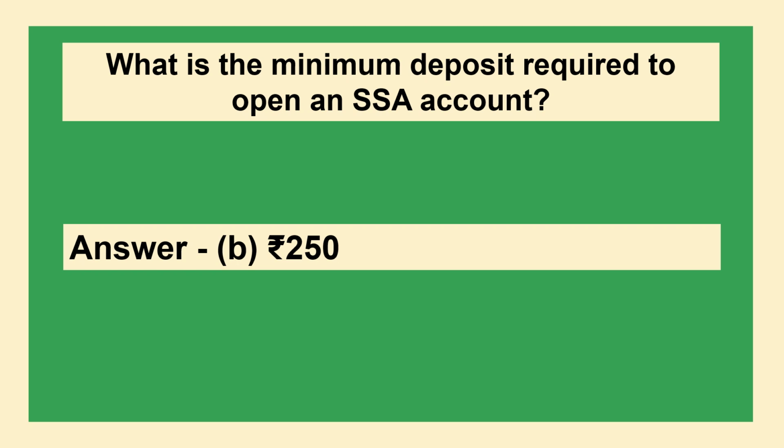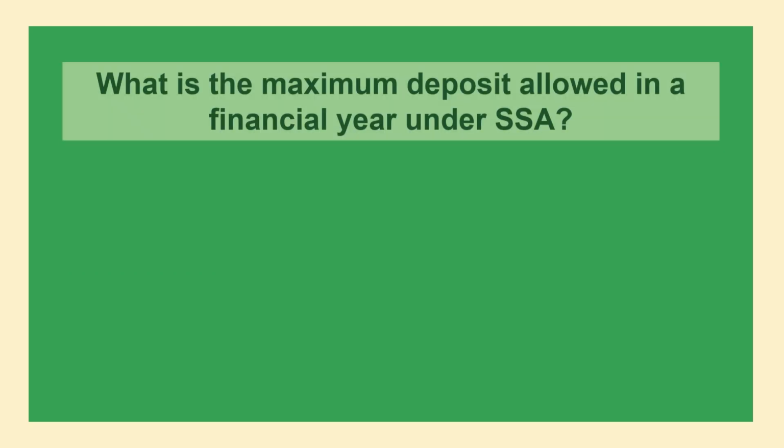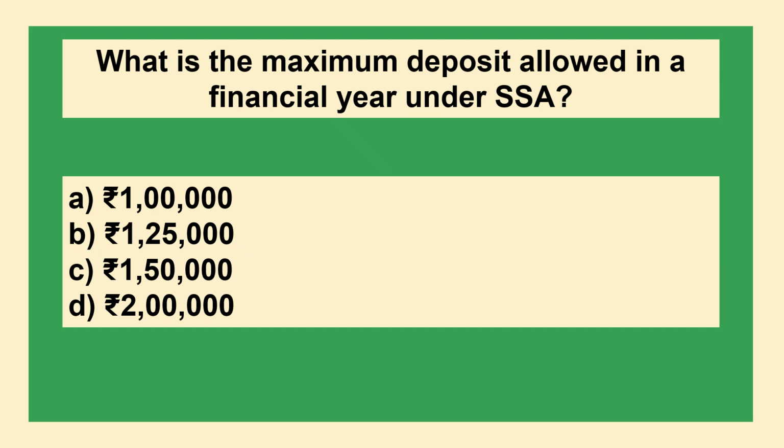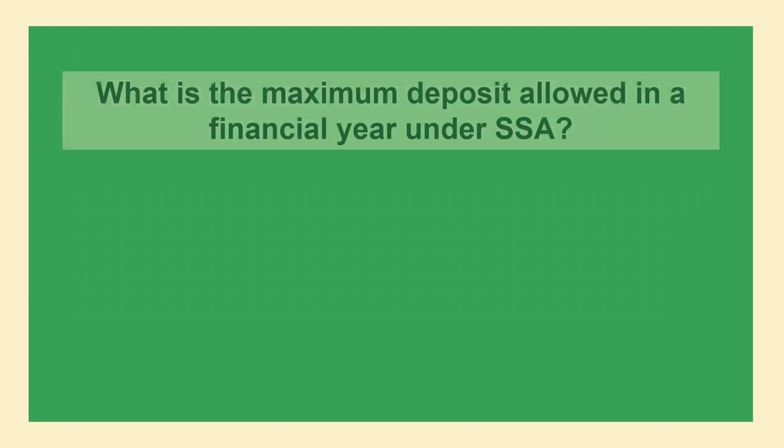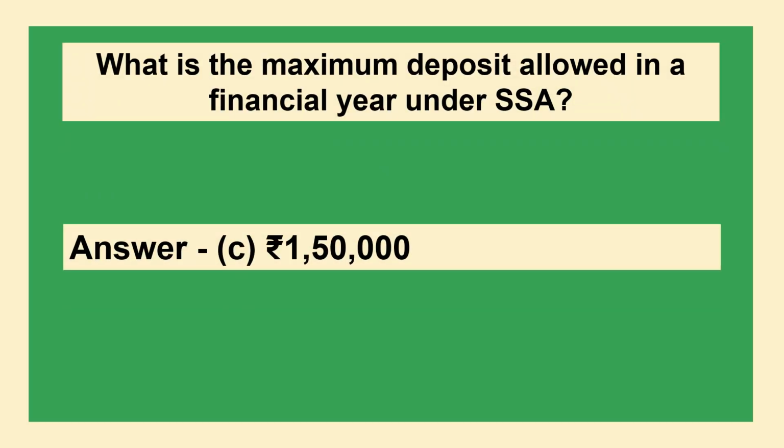The answer is option B rupees 250. What is the maximum deposit allowed in a financial year under SSA? Option A rupees 1 lakh, option B rupees 1 lakh 25,000, option C rupees 1 lakh 50,000, option D rupees 2 lakhs. The answer is option C rupees 1 lakh 50,000.